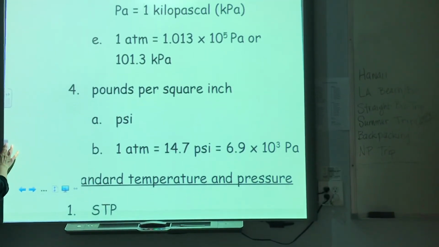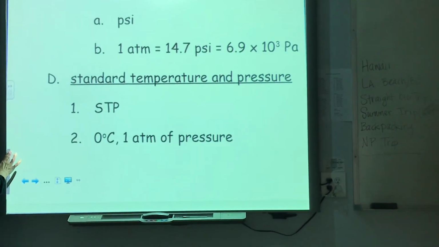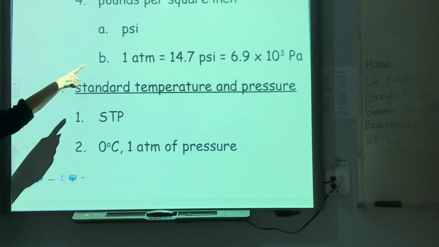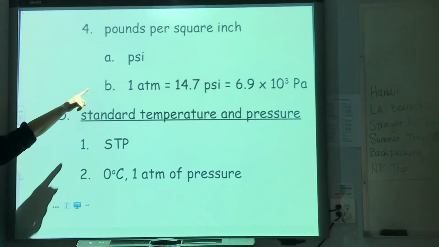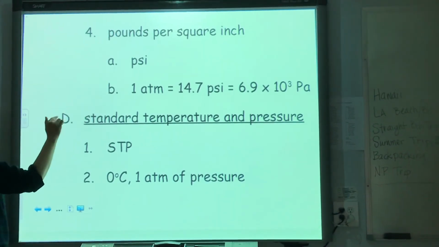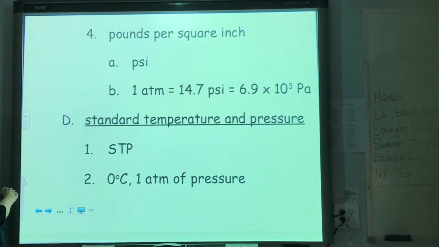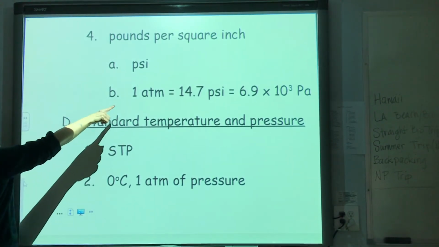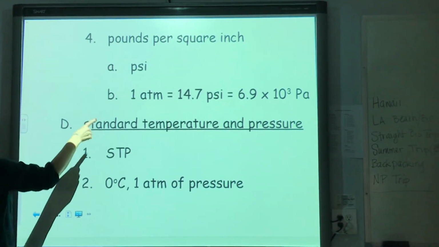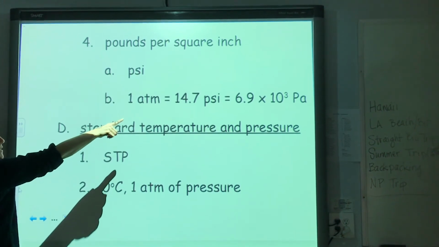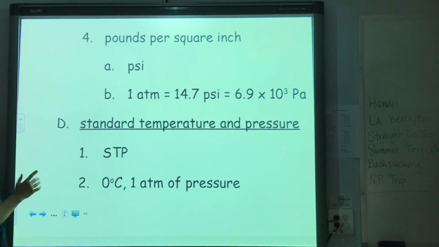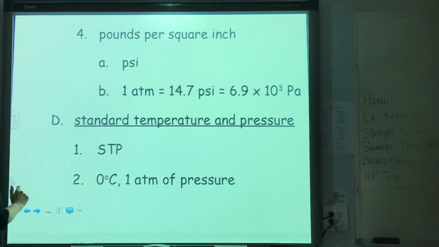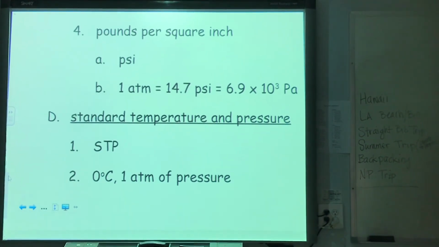You might have also heard of the pressure that's used in the tires in your car, because we don't use the metric system here in the United States. They are PSI, which means pounds per square inch. And just for that conversion, we know that 1 atmosphere is roughly equivalent to 14.7 PSI, pounds per square inch, which is equivalent to 6.9 times 10 to the 3rd pascals.